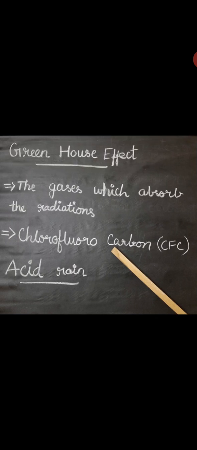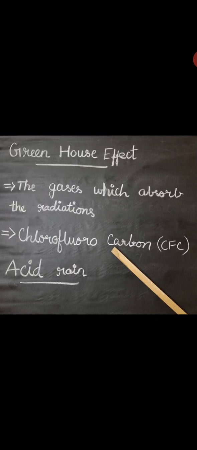And some of these gases maintain the temperature of the earth's surface. The gases which absorb this radiation are called greenhouse gases, and otherwise this effect is known simply as the greenhouse effect.